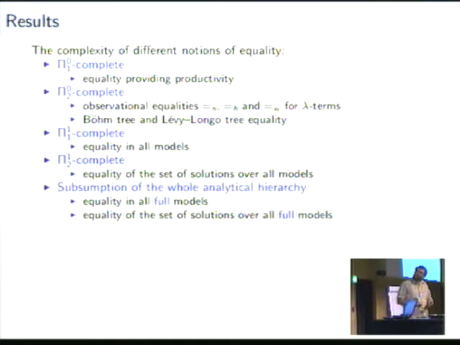You could say that if we force the models to contain all streams, then because the equations in the specification contain variables, these equations have to hold for all assignments of the variables. So if we know that the models are full, this is a strong condition on these equations, that they have to hold for all stream assignments.